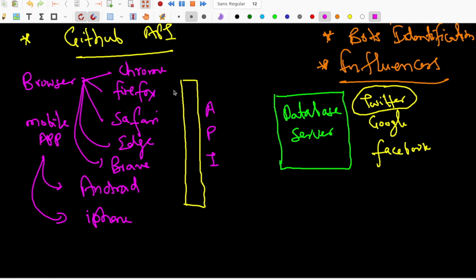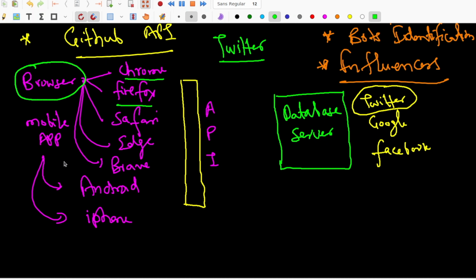So whenever you open a website in any of these, for example, if you open the Twitter app, the tweets that are posted on Twitter will be the same whether you see them in Chrome, in Firefox, in Safari.